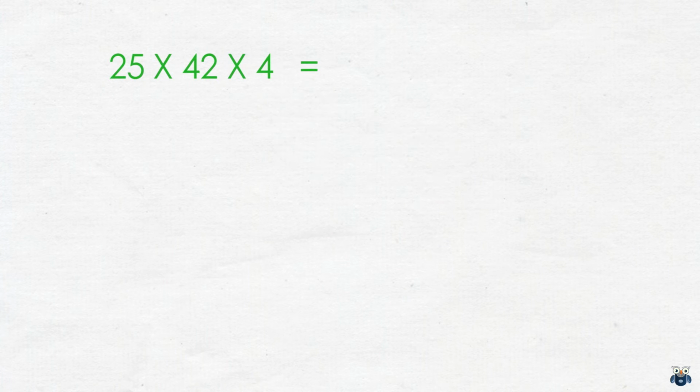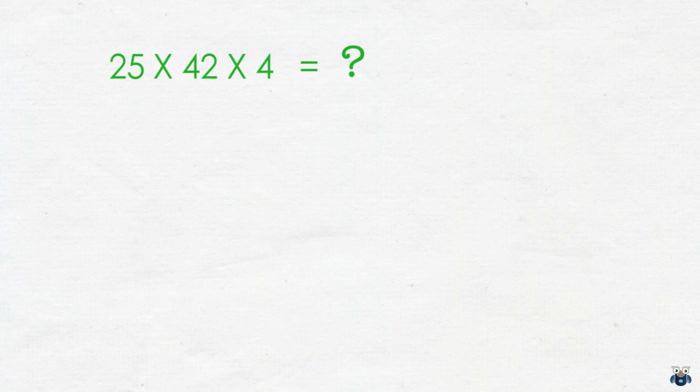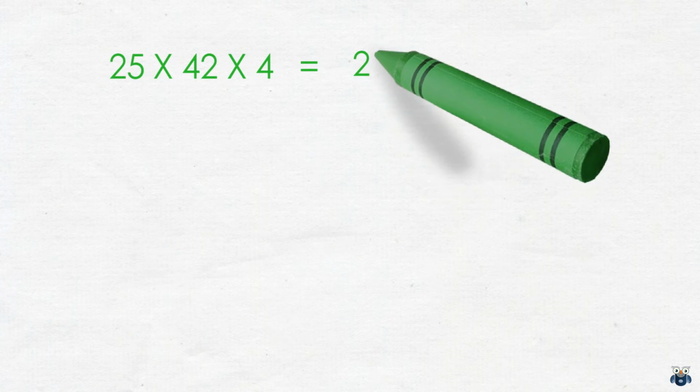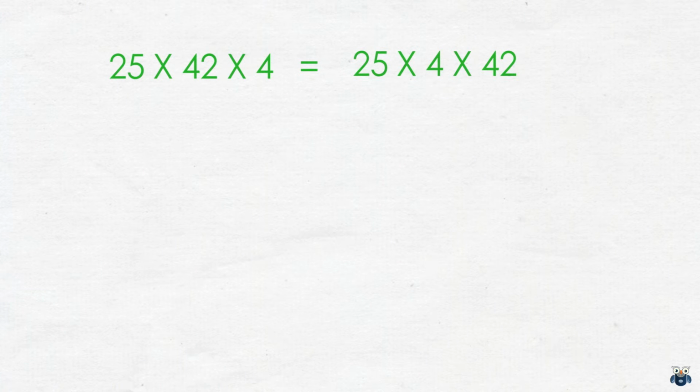What is 25 times 42 times 4? Our first instinct is to read these numbers from left to right and also solve the problem in that order. Nothing wrong with that, but is that the most optimal way of solving this problem? Okay, now let's juggle the numbers around a bit. The problem statement can be rewritten as 25 times 4 times 42. This should give us the same answer as the first problem statement, since, as we saw earlier, the order of numbers does not matter when multiplying.